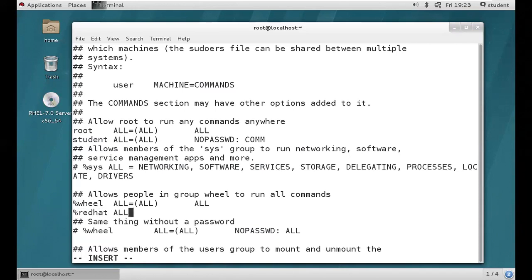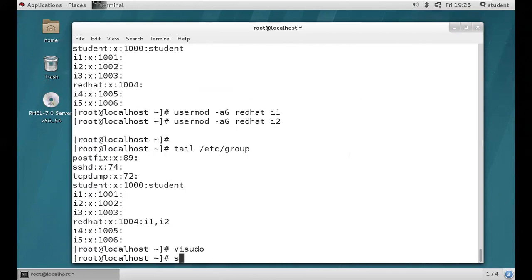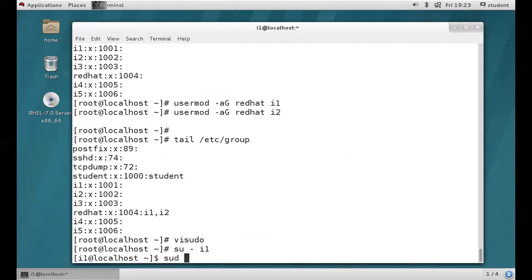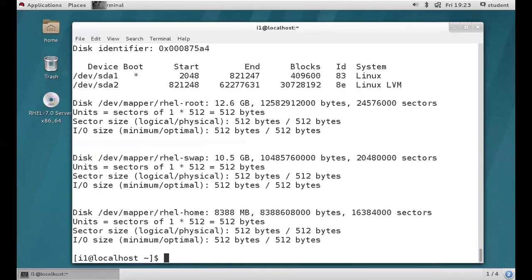Percentile Red Hat, all is equal to all. So if you need to skip the password, always no password is an option, then add all, save and quit. Log in as I1, right? So try to execute a few root user related commands. Can we? Yes, we can.